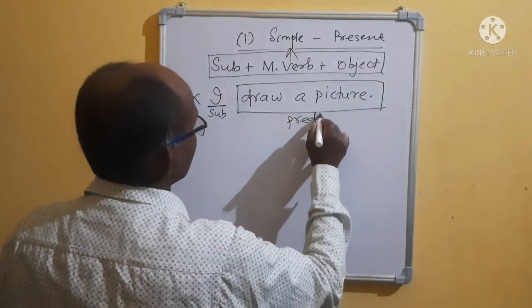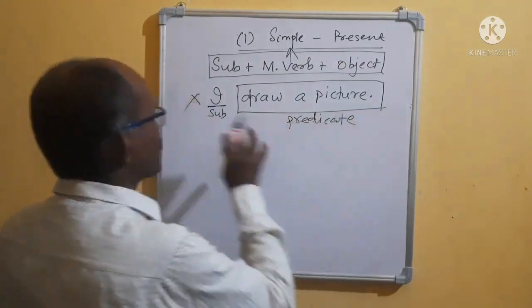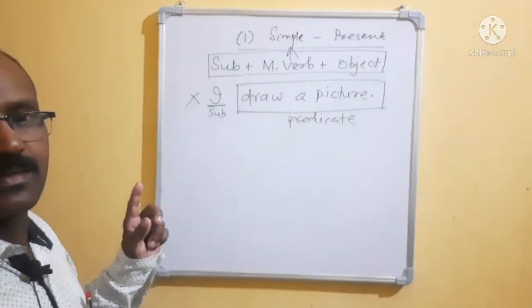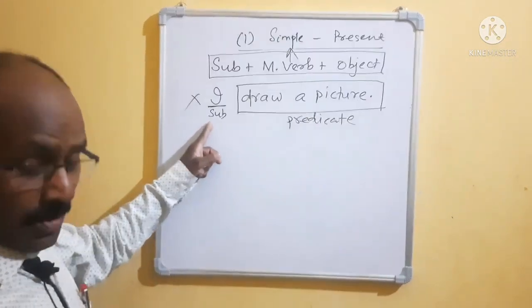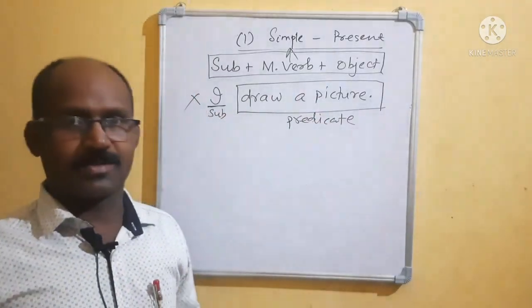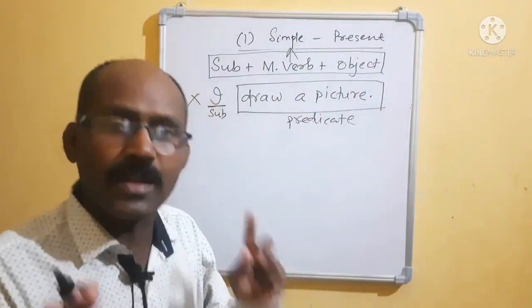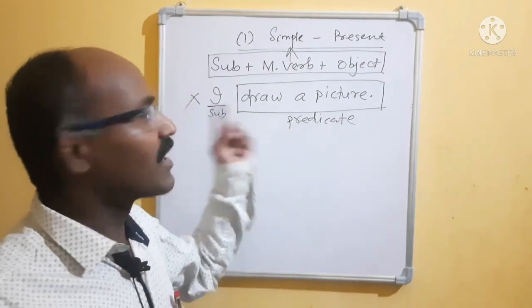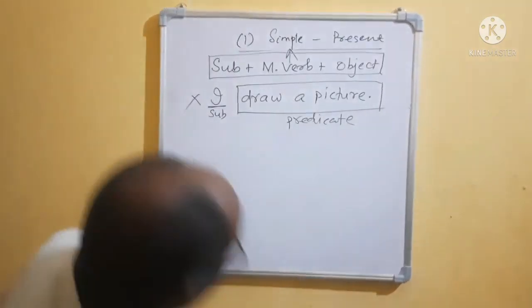Subject and predicate. Subject is this one. From verb to the rest part is known as what? Predicate. Okay.